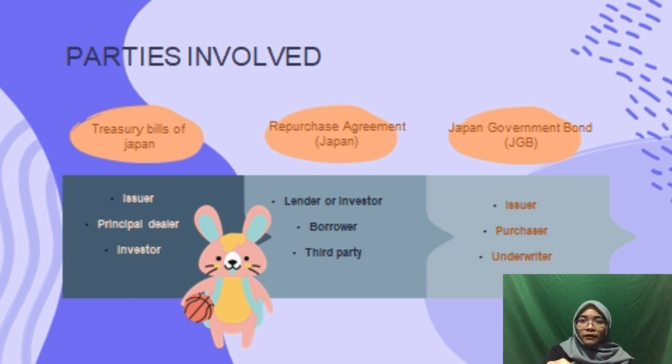For the Japanese government bond, the parties involved are the issuer, purchaser, and underwriter. The purchaser government is also declared as a major role in the market because they borrow and lend money to other institutions or companies that need money or are in the deficit part.